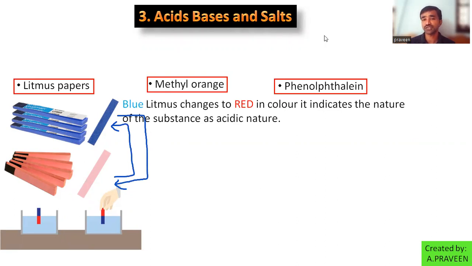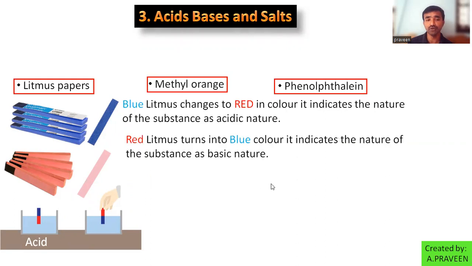If red litmus paper changed into blue color, what is the nature? It is basic. Red changes into blue, it is basic. Red litmus turns into blue color, it indicates the nature of the substance as basic.